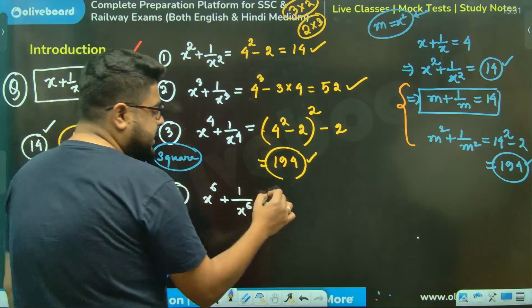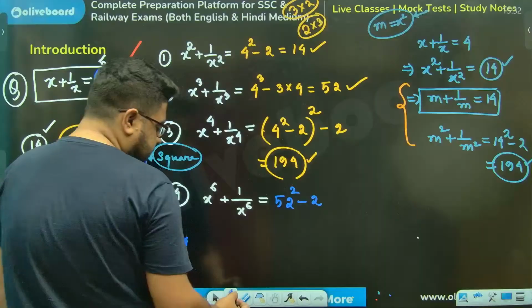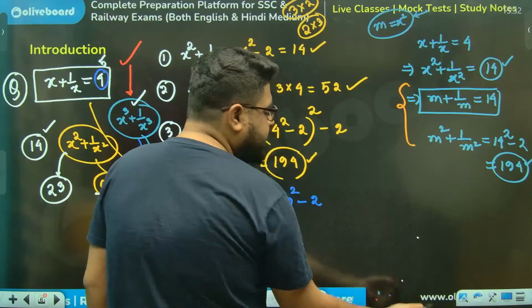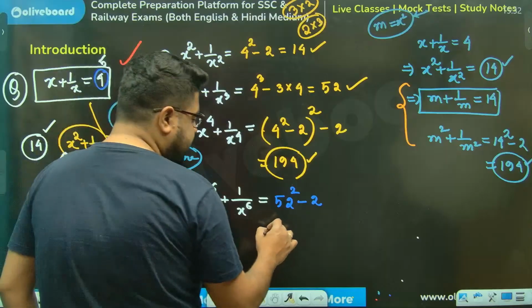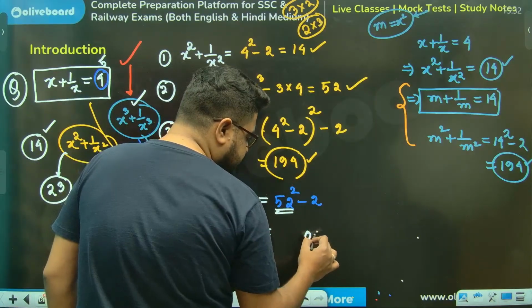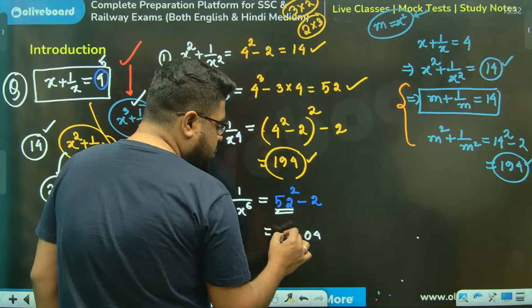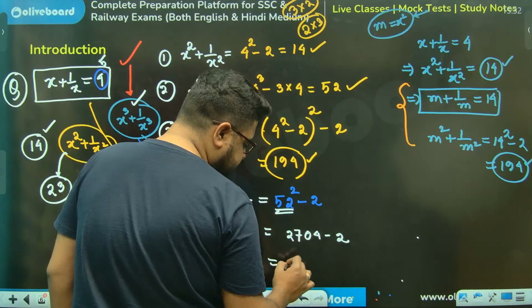Now this will be p square minus 2, meaning 52 square minus 2. Now you will say, sir, 52 square, how to do it? Use the simple base method. This is 2 more than 50. So 2 square is 4, and 50 into 54 is 2700, so 2704. Minus 2, my answer is 2702.